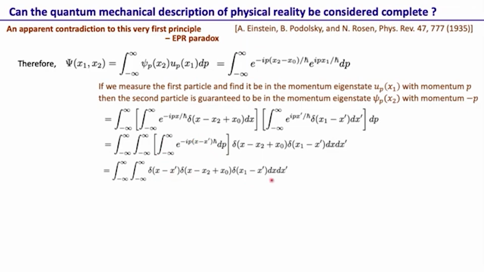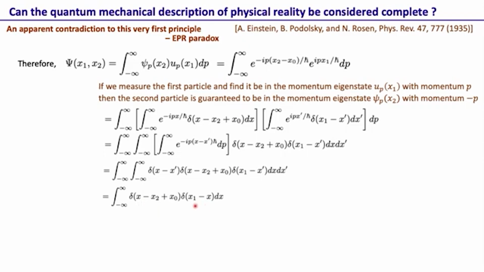So we have three delta functions and two integrals over dx and dx prime. We integrate over dx prime, and obtain a product of two Dirac delta functions. So the same state which in the momentum basis has one representation has this representation in the position basis.